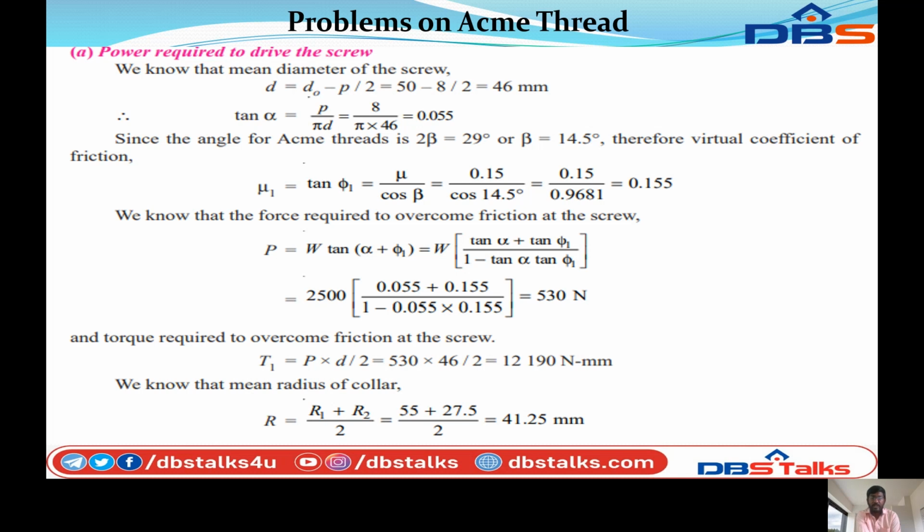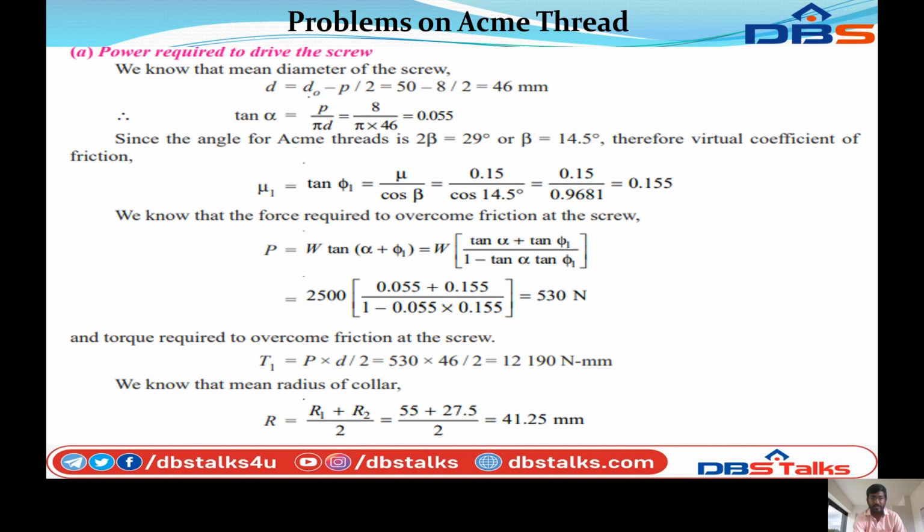therefore the virtual coefficient of friction μ1 equal to tan φ1, that equals μ by cos β, that is 0.15 by cos 14.5. Substituting the values, μ1 is equal to 0.155.